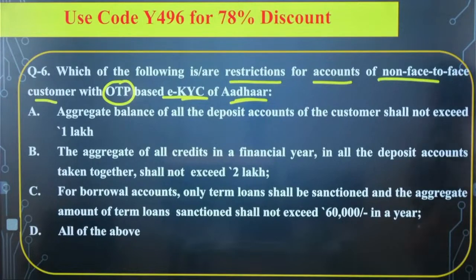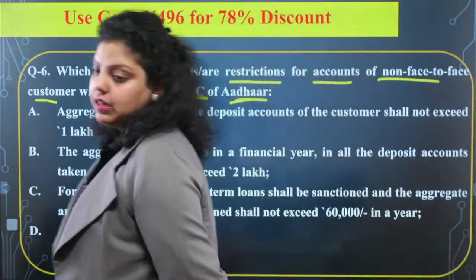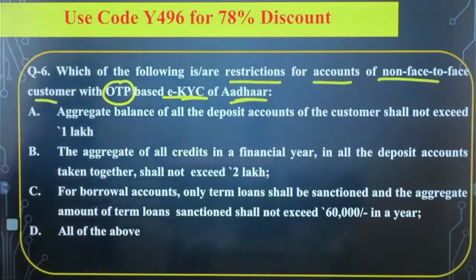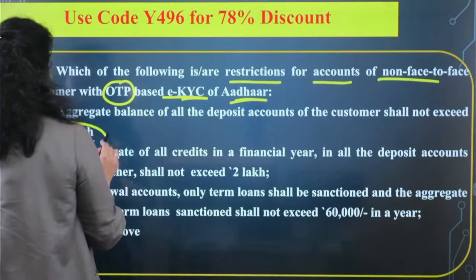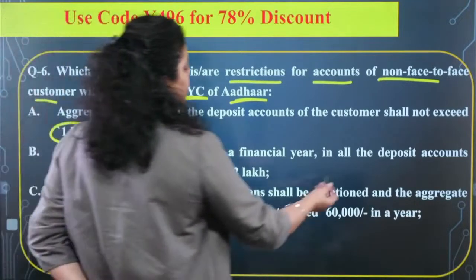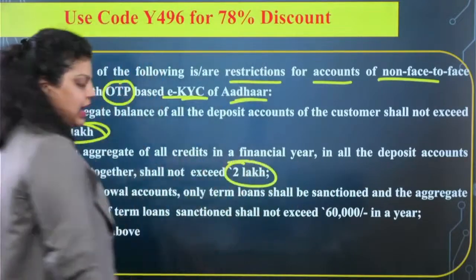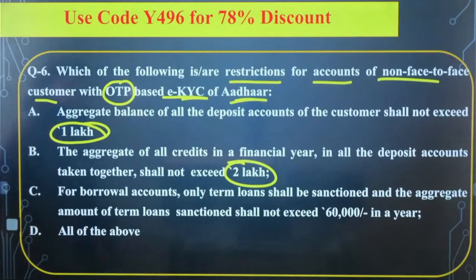You are performing the OTP based eKYC of Aadhaar for the non-face-to-face customer. First is saying the aggregate balance of all deposit accounts of the customer should not exceed 1 lakh. Second, the aggregate of credits in a financial year in all deposit accounts taken together shall not exceed rupees 2 lakh. Credit we are talking about here.